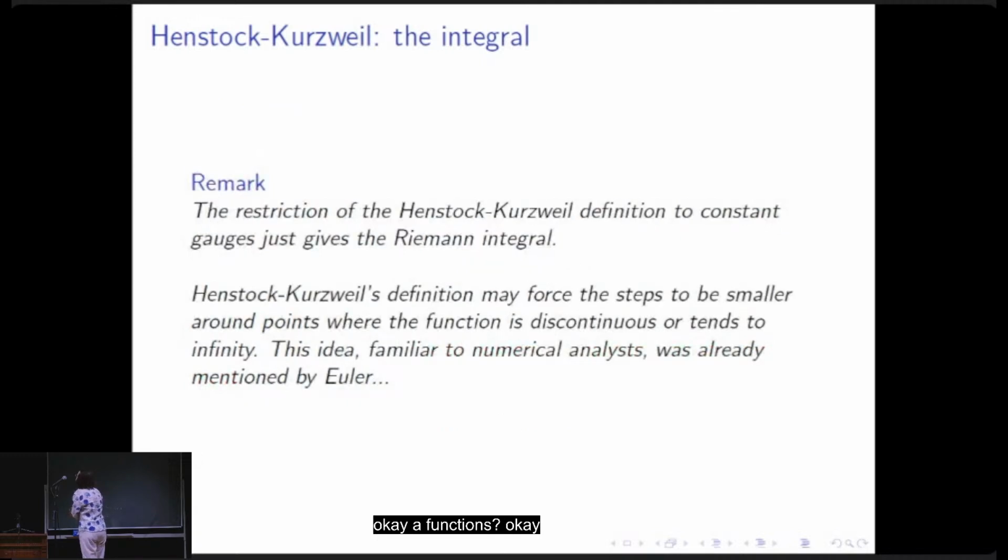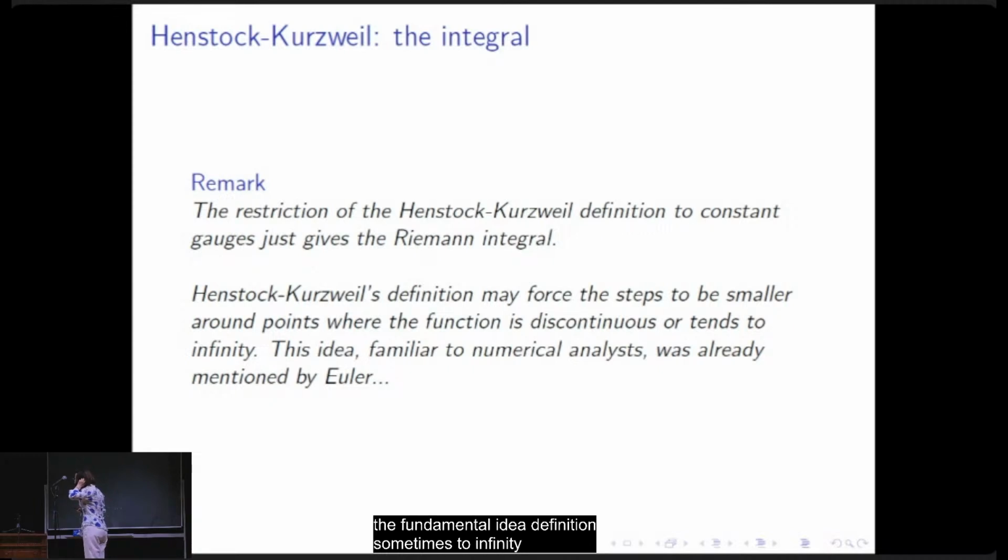Another easy remark: the restriction of the Kurzweil definition to constant gauges just gives the Riemann integral. The fundamental idea in this definition is to force the step to be smaller around points where the function is discontinuous or tends to infinity.